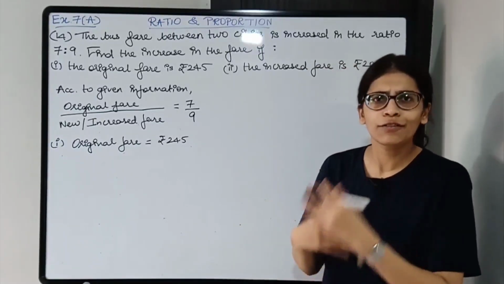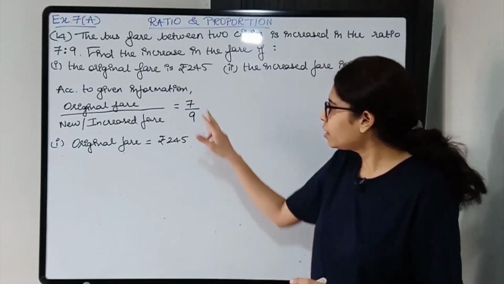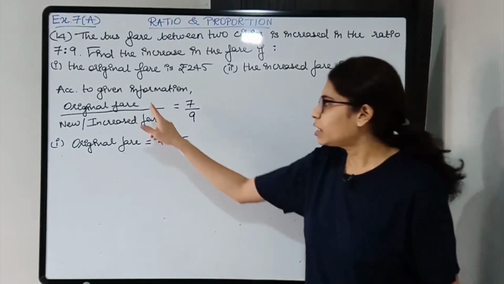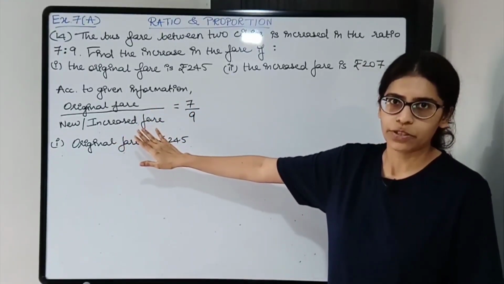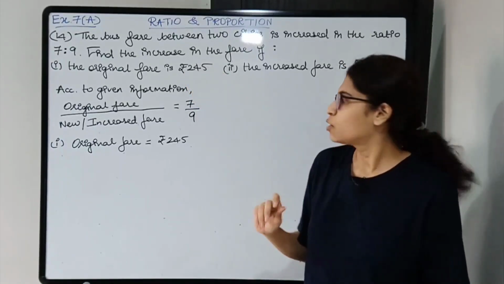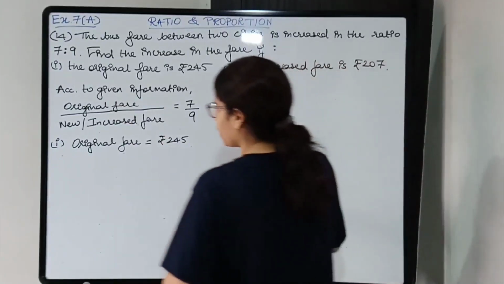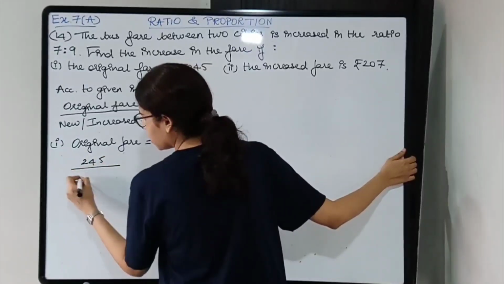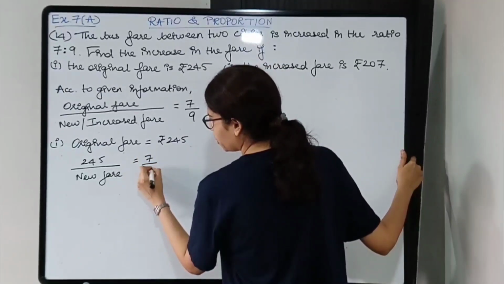Same thing, instead of fare, if there is some weight or whatever quantity is given, according to the number you can write it down. Okay, now we know that original fare is to new fare is 7:9. This is the information given in the question. Now what else is given? In the first case the original fare is 245 rupees, so let's substitute the original fare over here. Original fare is 245 upon new fare is equal to 7/9.